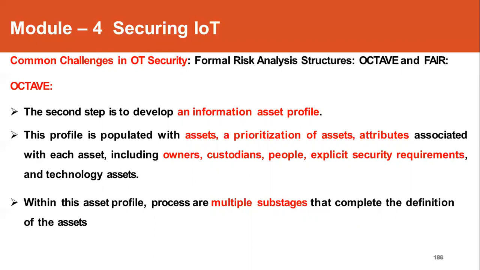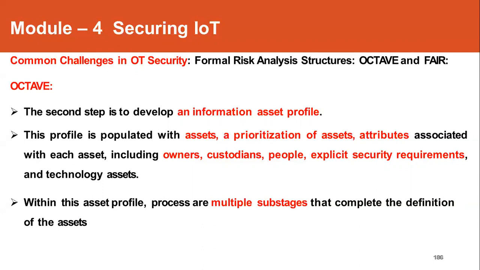So an asset can be anything from a large machine to a small network switch. For each one of them, the custodian will be identified. Custodian is a person who is responsible for handling that particular device. And what is the security requirement of that asset and what technology is used. So all those things will be documented, and that is called an asset profile.